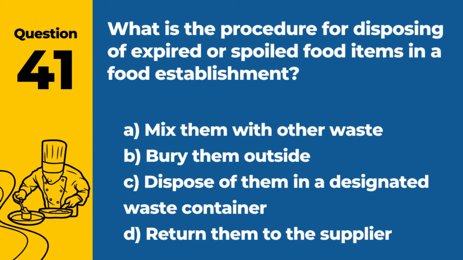Question 41. What is the procedure for disposing of expired or spoiled food items in a food establishment? A. Mix them with other waste. B. Bury them outside. C. Dispose of them in a designated waste container. D. Return them to the supplier. Answer: C. Dispose of them in a designated waste container. This ensures proper handling and prevention of cross-contamination or attracting pests.